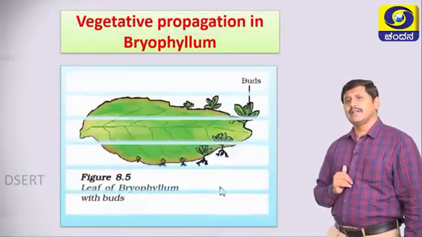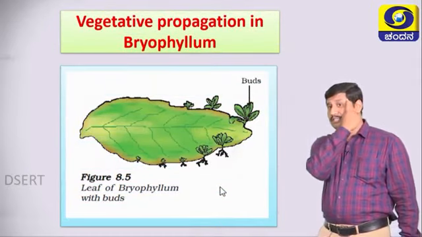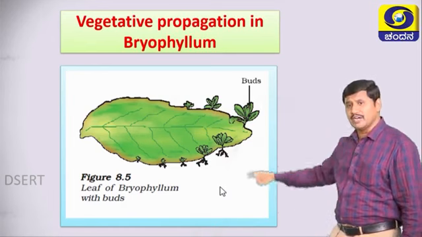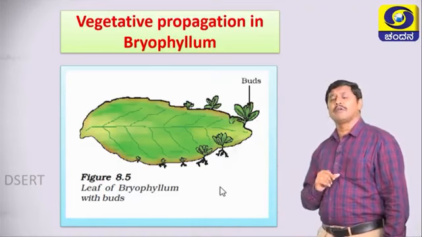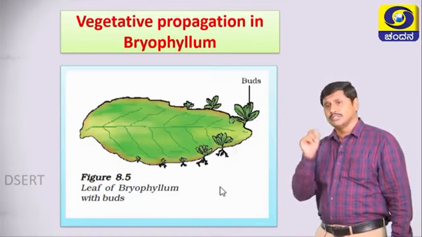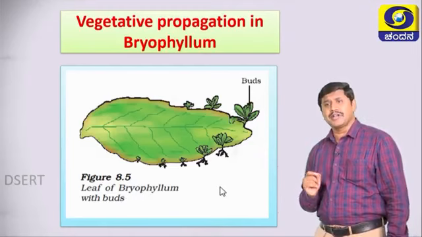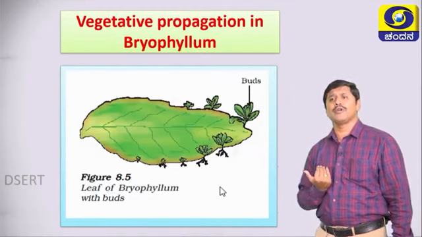Then look here, the another diagram, it is called vegetative propagation in bryophyllum. Especially you find that the margins of the bryophyllum have small buds. These buds will get nutrients from the soil, then make into new bryophyllum plants.